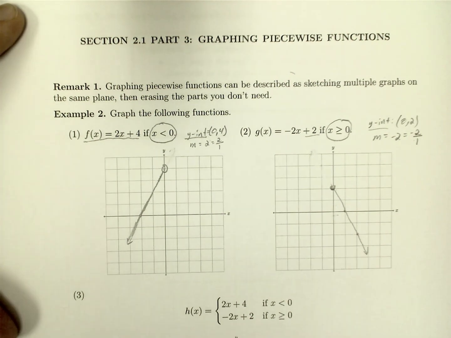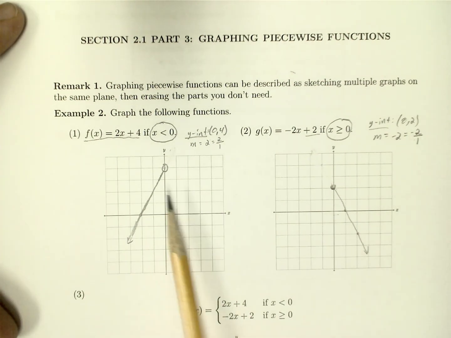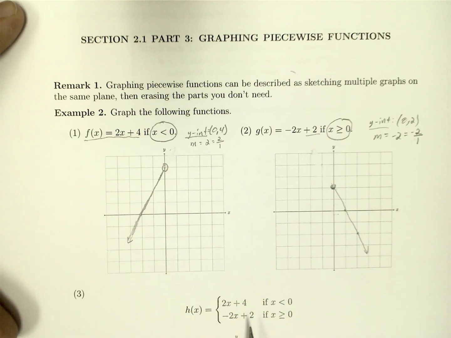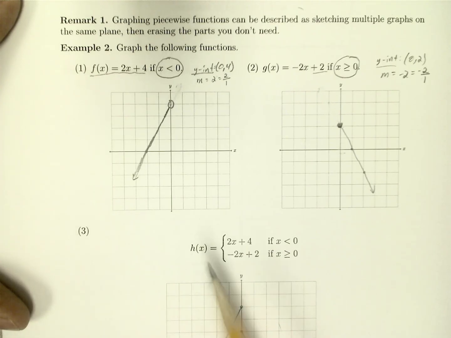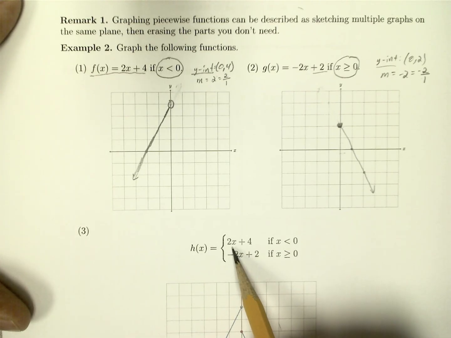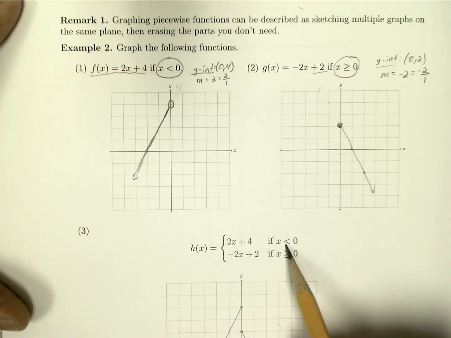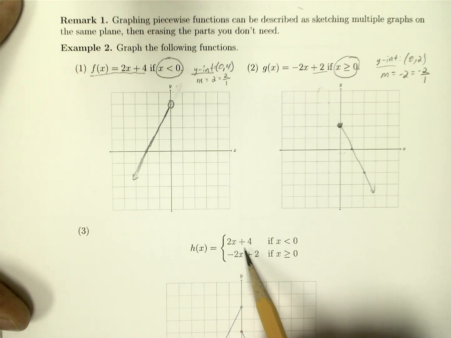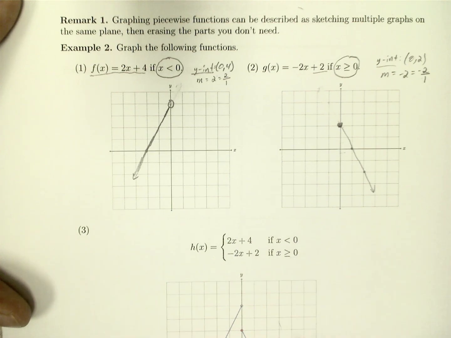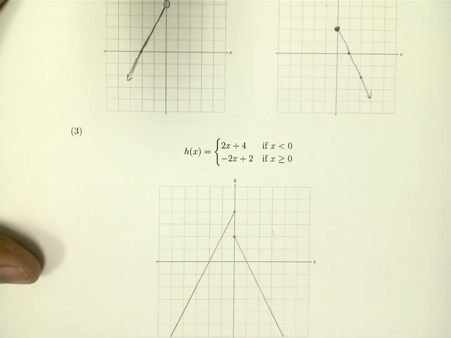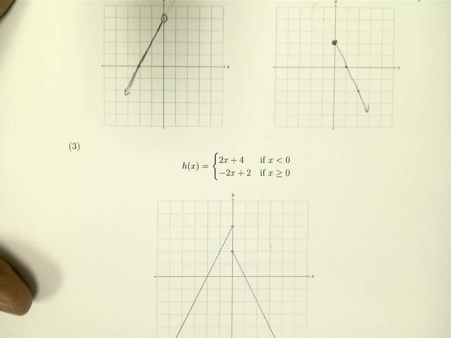So why did we go through this? Well, graphing a piecewise function, and notice we have a piecewise function down here. The piecewise function is 2x plus 4 if x is less than 0, and negative 2x plus 2 if x is greater than or equal to 0. So we have different formulas that we plug in depending on the x values. We have exactly this, which is what we just graphed.